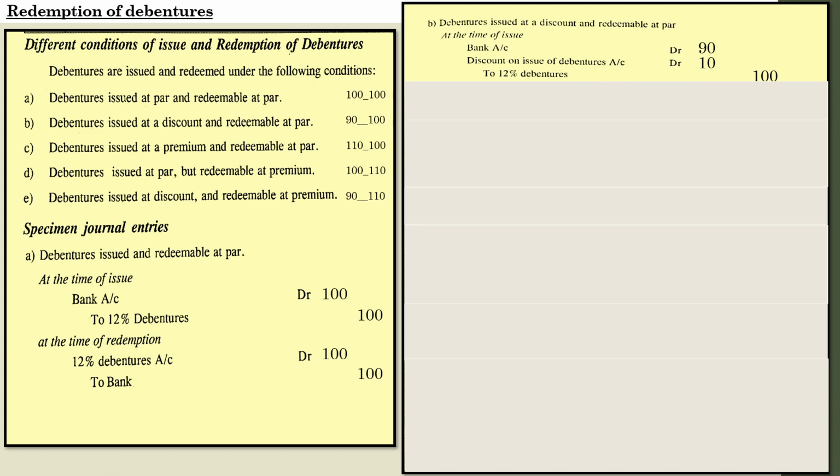So what will be the entry at the time of redemption? It will be 12% debentures account debtor to bank, because at the time of redemption it was redeemed at par.